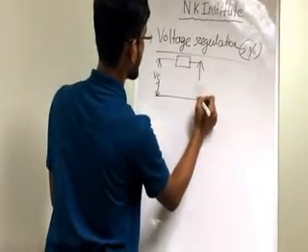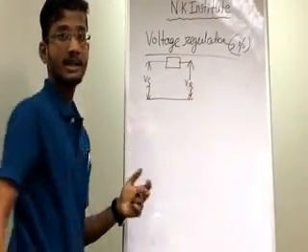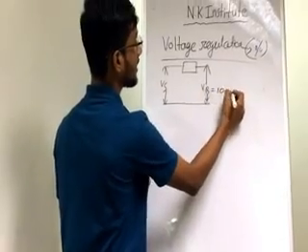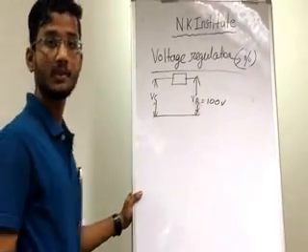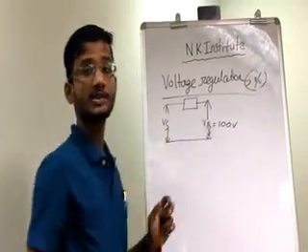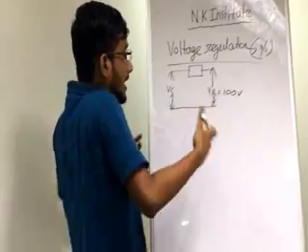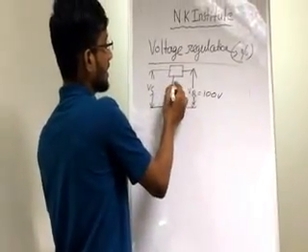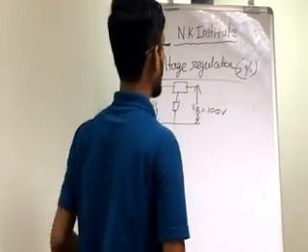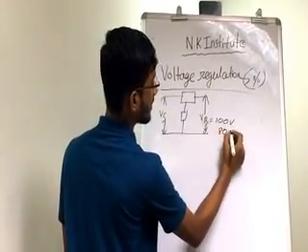I'm supposed to get a voltage of 100 volt at the receiving end, but I'm not getting that voltage due to some voltage drop, or any other kind of drop. It may be negligible, but it's a drop. So I'm not getting this value; I'm getting something less than that, that is 80 volt.